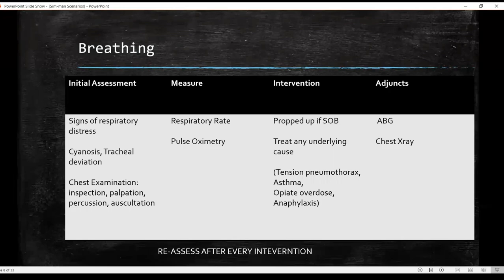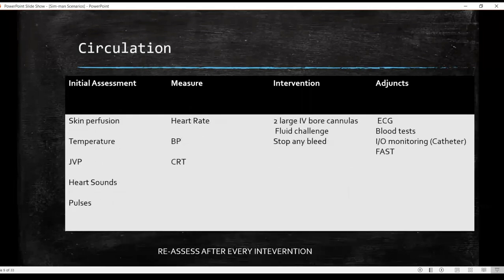And here, based on whatever are your findings, you will treat the underlying cause. So if you have tension pneumothorax, you will probably do a needle decompression. If it is asthma, you will again start initiating the treatment. Anaphylaxis, again initiate the treatment. And the further adjuncts you can use here is your ABG. Chest X-ray may or may not need to be verbalized. That is based on the case and the scenario. Again, reassess after every intervention.